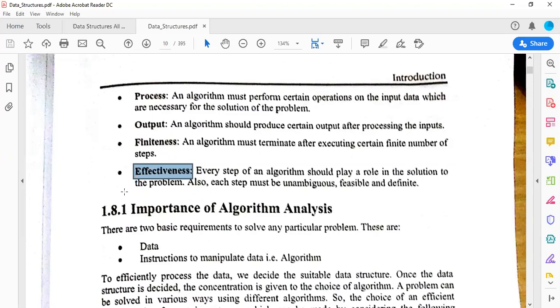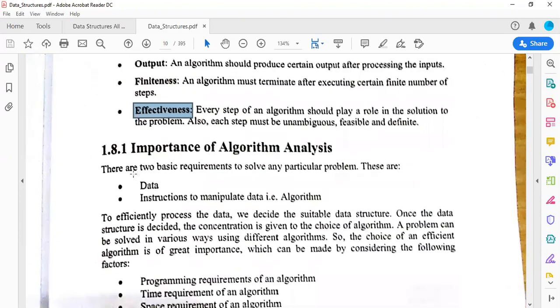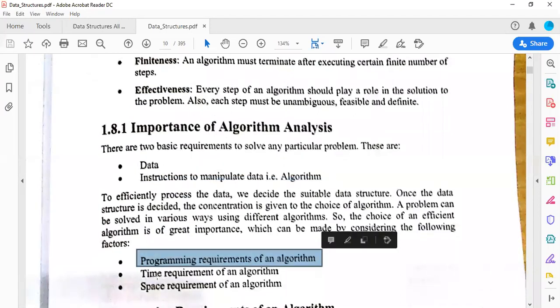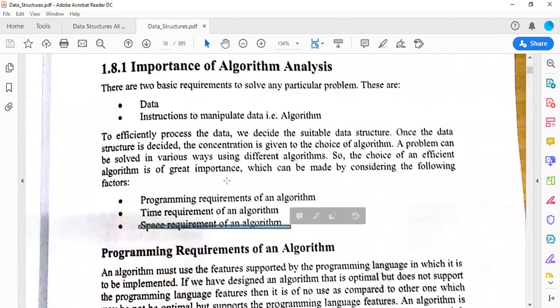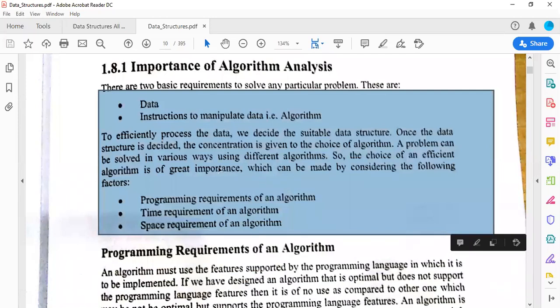Then we have the importance of algorithm analysis: data, instructions to manipulate data, and algorithm. We have programming requirements of an algorithm, time requirement of an algorithm, and space requirement of an algorithm. Now these are the factors that can affect the complexity of your algorithm.